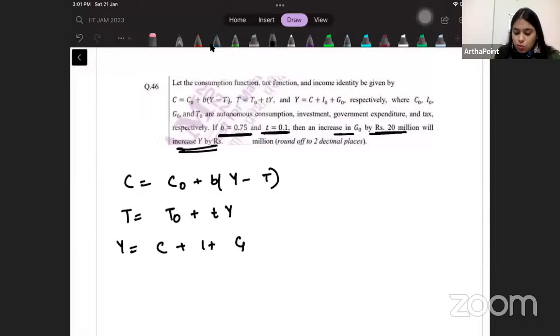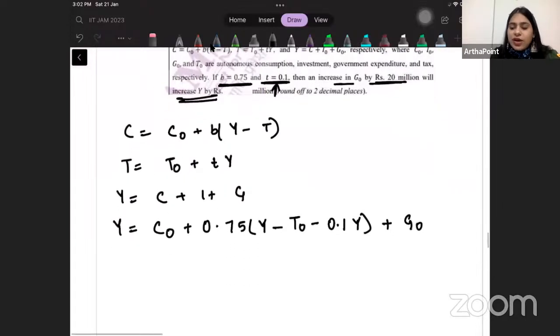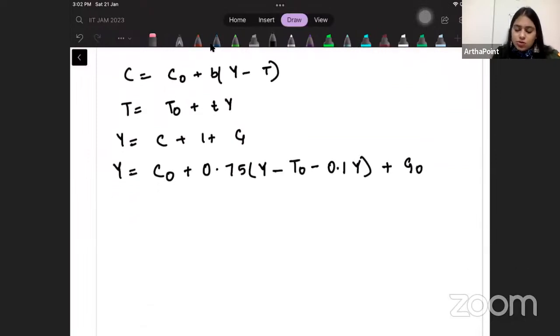So Y is equal to C naught plus B, in place of that I will put 0.75, Y minus T, in place of that we will put T naught minus small t, in place of that I will put 0.1, Y, plus G naught. Actually, I don't have to do this much also, but I'm just deriving it. Then we can do it through formula also.